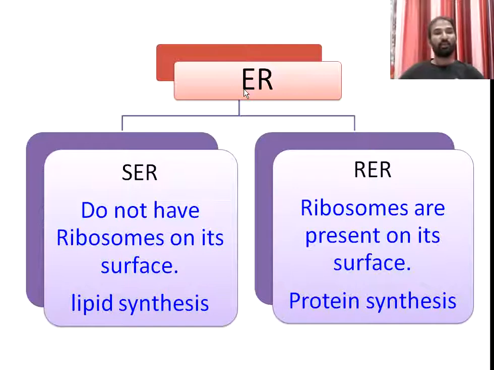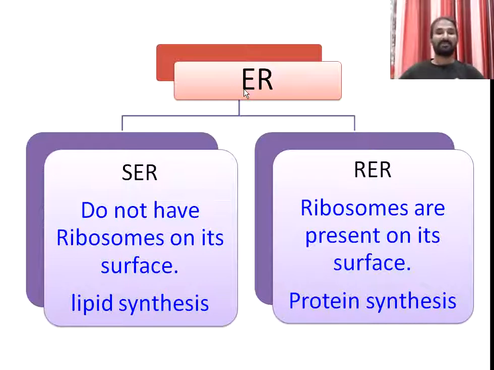The smooth endoplasmic reticulum does not have ribosomes. That's why the surface of that ER is smooth, and that's why it is called smooth endoplasmic reticulum. Now coming to the RER, which means rough endoplasmic reticulum. Rough means the surface of that endoplasmic reticulum contains many ribosomes. Ribosomes present on the surface of the endoplasmic reticulum make it the rough endoplasmic reticulum.